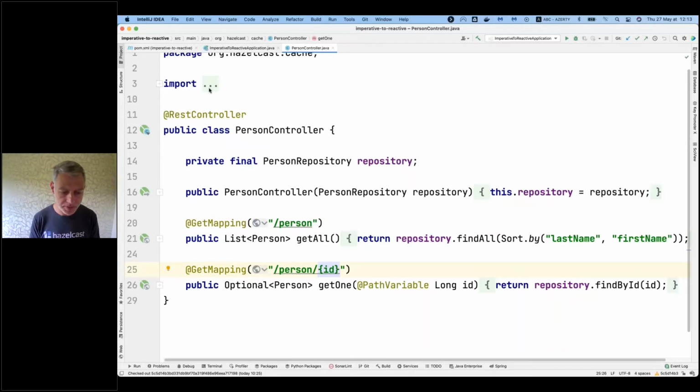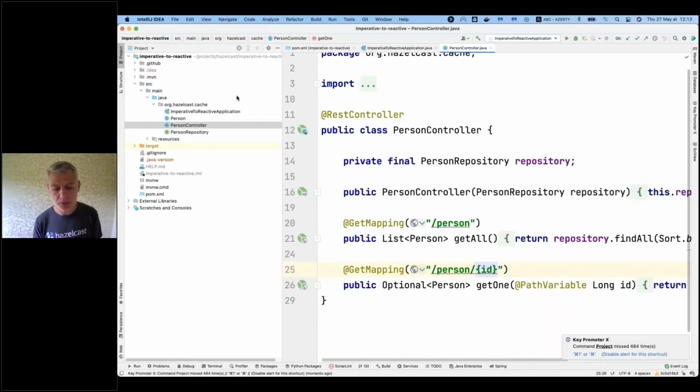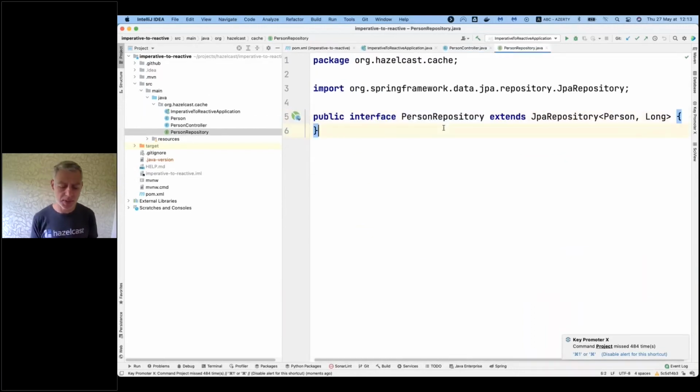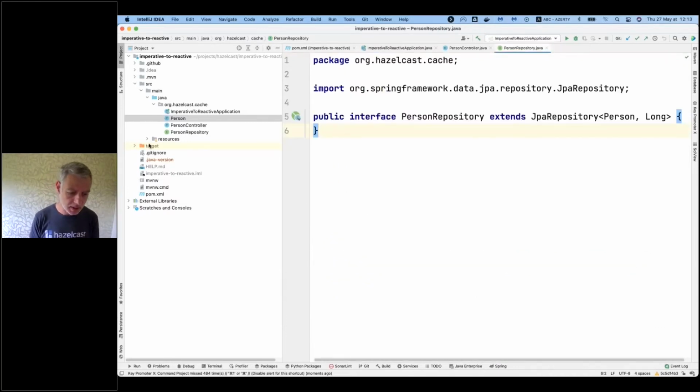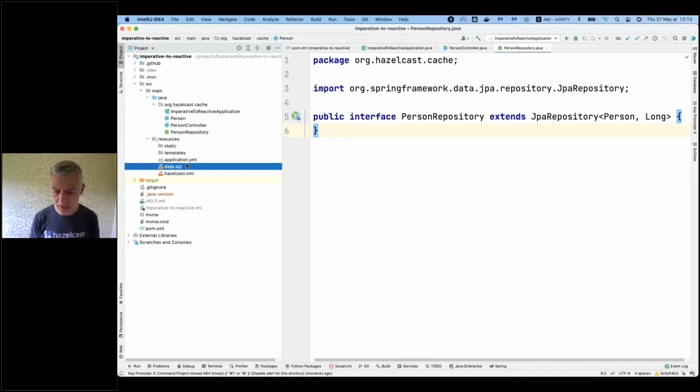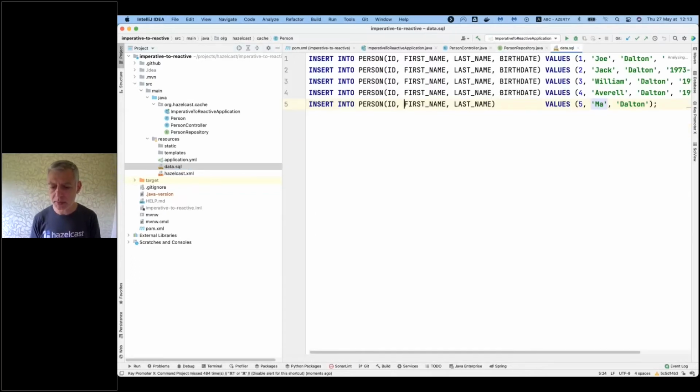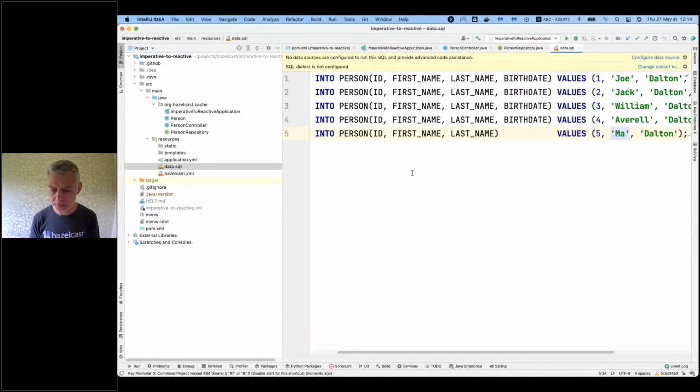And then I have the repository, and because I'm using Spring Data JPA, I don't need to write anything. It will be created by Spring. And of course, I have the person, which is a simple entity like always. I always use the same example. And at the beginning of the application, I automatically populate the database with some dummy values.